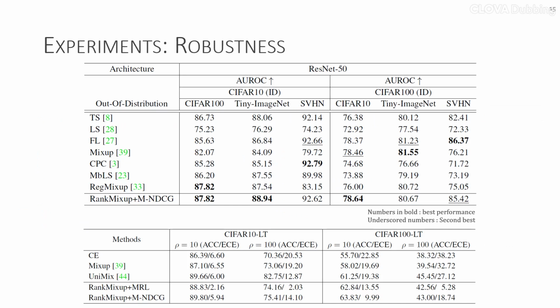We present additional experiments to demonstrate the robustness of our framework under distributional shifts and with imbalanced datasets. Our models trained with MNDCG excel in out-of-distribution detection, outperforming other calibration methods. Our models also exhibit improved calibration on long-tail datasets, despite not being explicitly designed for them.